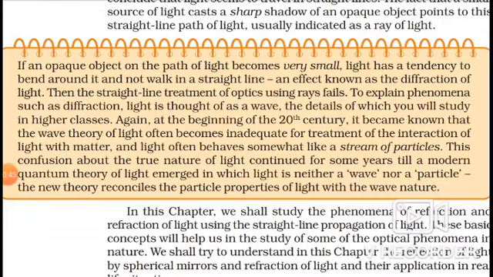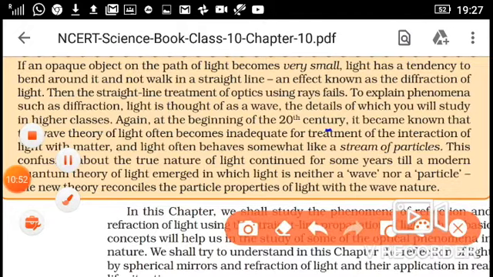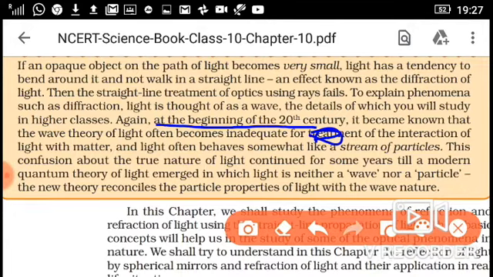then light bends away from the straight line. Like suppose this is a particle, and then light goes. If the particle size is very small, then it bends from the straight line, or it bends around the corner of the particle, and this phenomenon we call diffraction of light. That is important, diffraction of light. Just from here to here you can mark. You can mark in your notebook also. If an opaque object, you can write down.